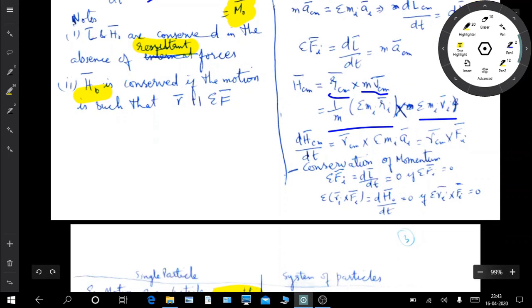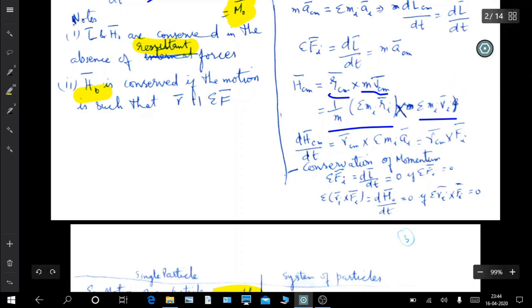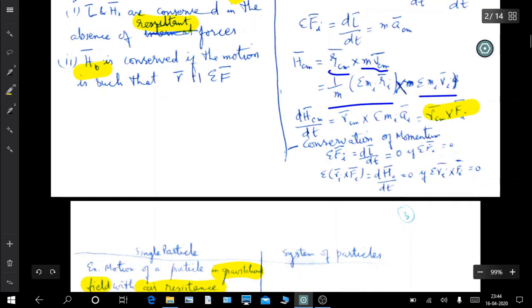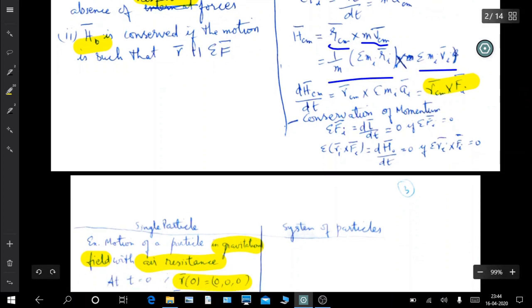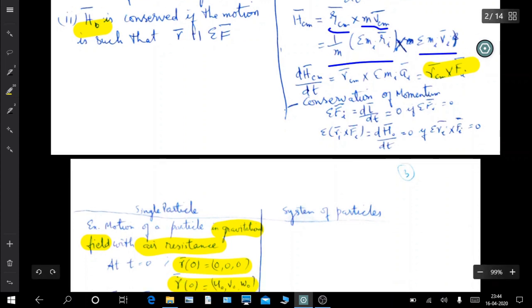And the rate of change of angular momentum of the center of mass is equal to RCM cross sigma MiAi, which is RCM cross Fi. Again, this is equal to the moment. RCM Fi is the moment of the particle about the center of mass.